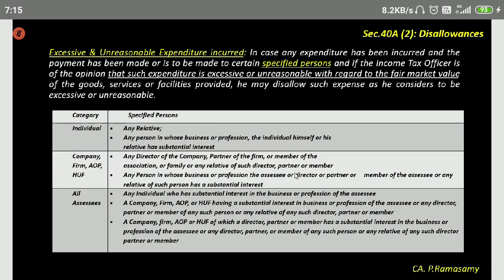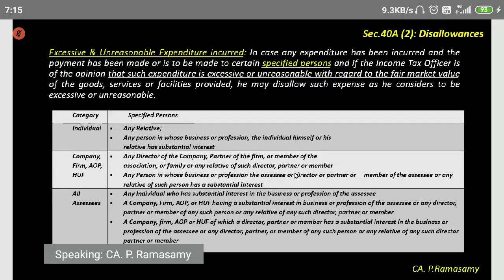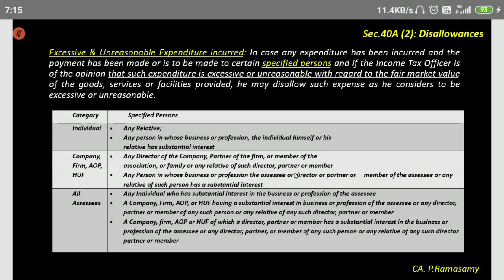The definition of relative is another question. We have seen it earlier, long back, in income from other sources. What is a relative? Ascendant, descendant, spouse, children. So here it is paid to my wife. Therefore, he will say the excessive amount will be disallowed.